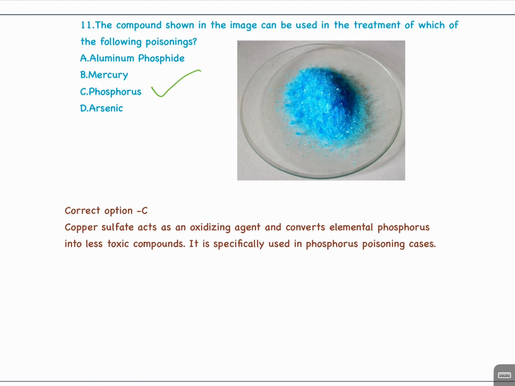Copper sulfate acts as an oxidizing agent and converts elemental phosphorus into a less toxic compound. It is specifically used in phosphorus poisoning cases.